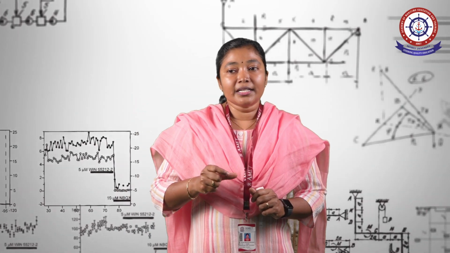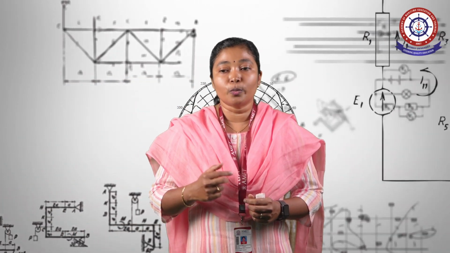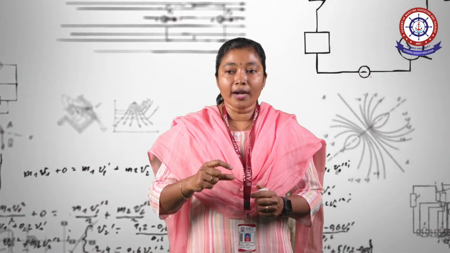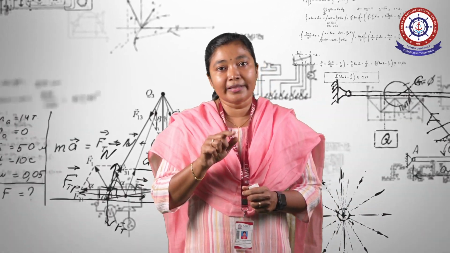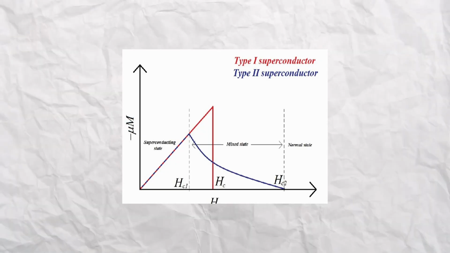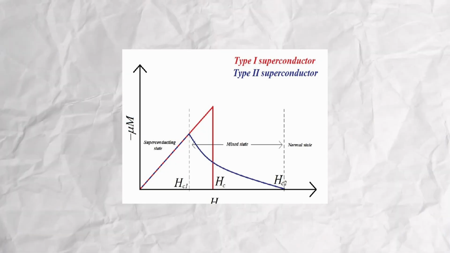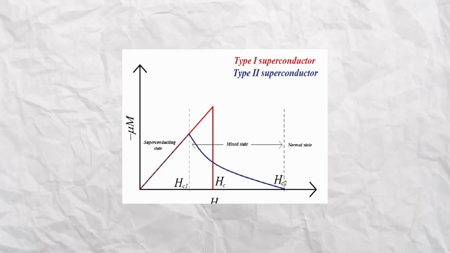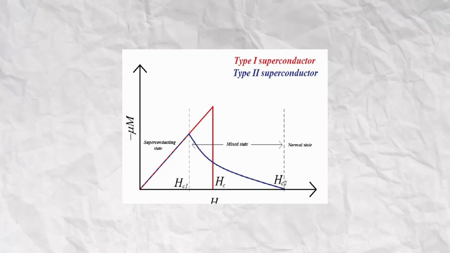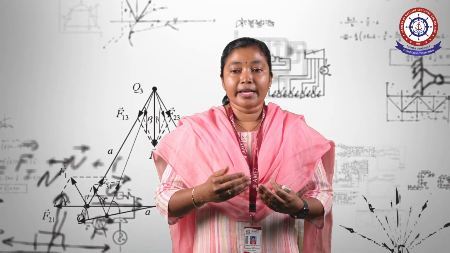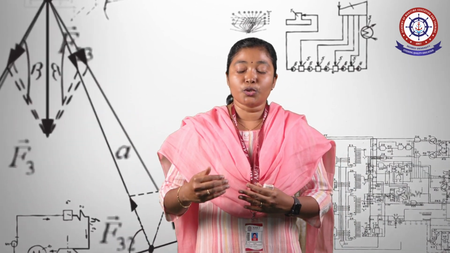All the diamagnetic materials come under type 1 superconductors. Type 1 superconductors contain only one critical magnetic field, represented by the letter Hc. In the red line, you can see only one Hc. But for type 2 superconductors, we have two critical magnetic fields, represented by Hc1 and Hc2. Hc1 is the lower critical field and Hc2 is the higher critical field.